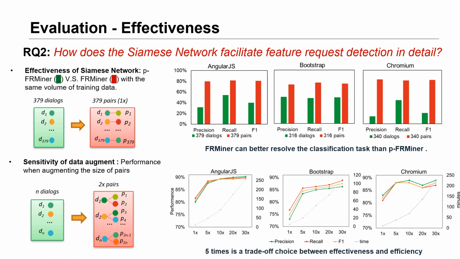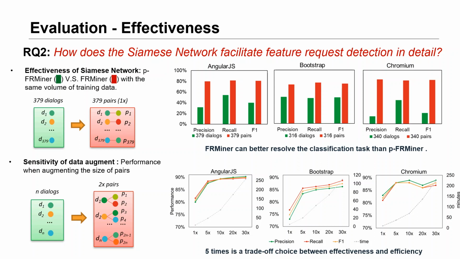RQ2 explores in detail how the Siamese network facilitates feature request detection. First, we use the same size of data to train FRMiner and plain FRMiner, and observe the performance enhancement. Plain FRMiner used single dialogues, while FRMiner used paired dialogues as input.